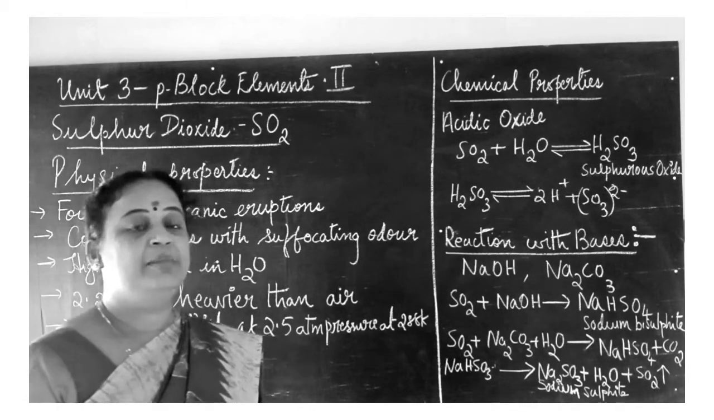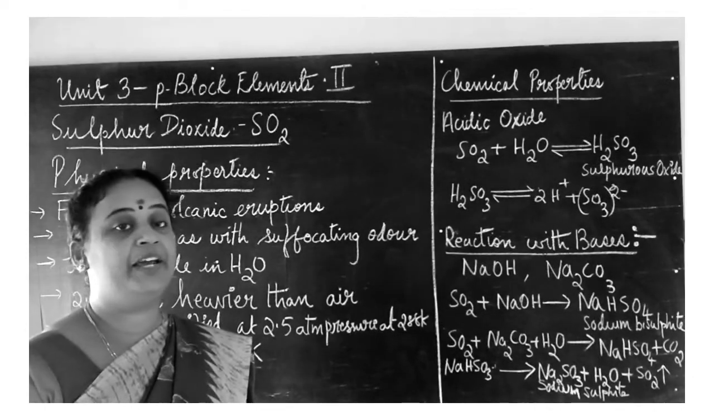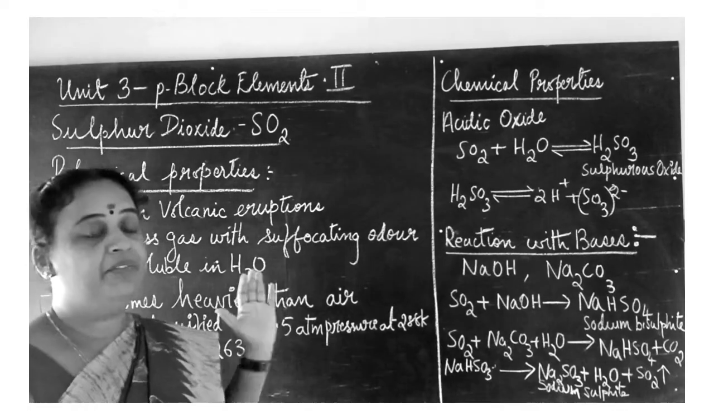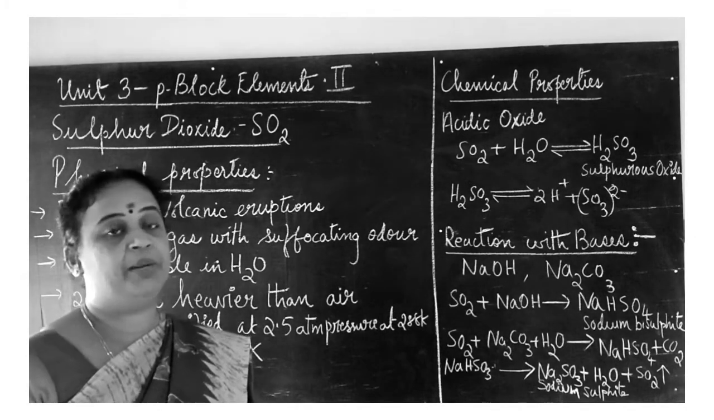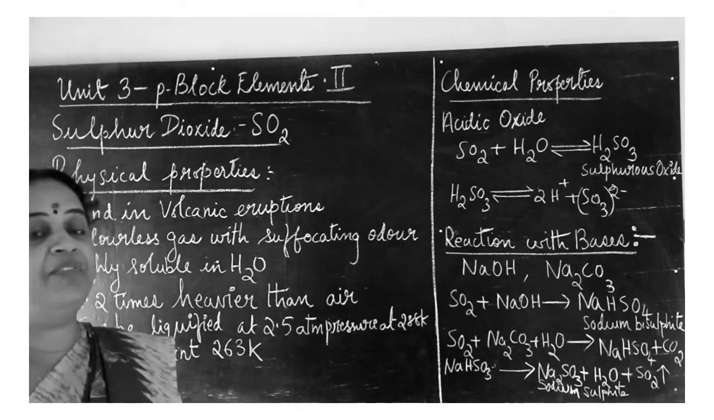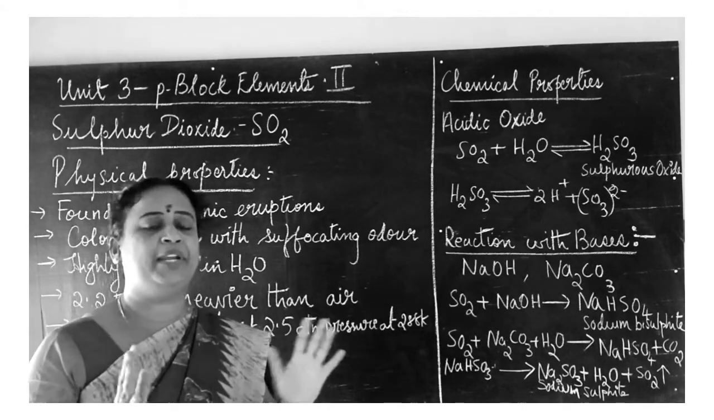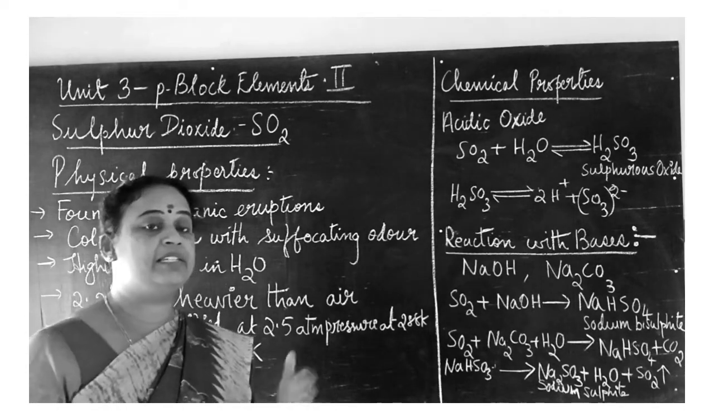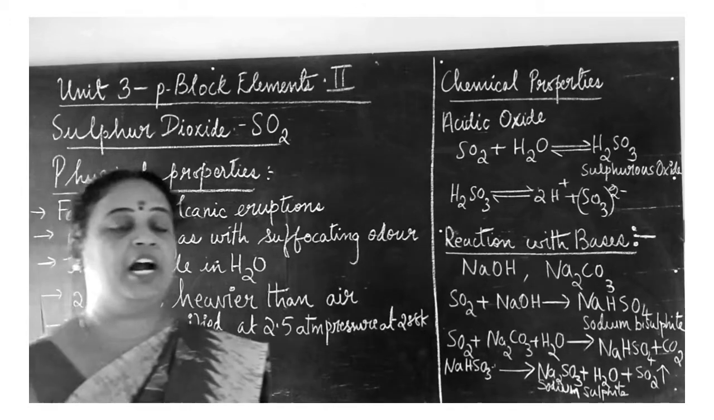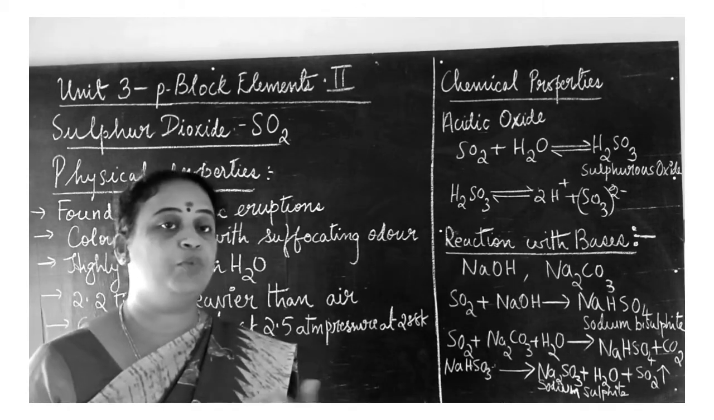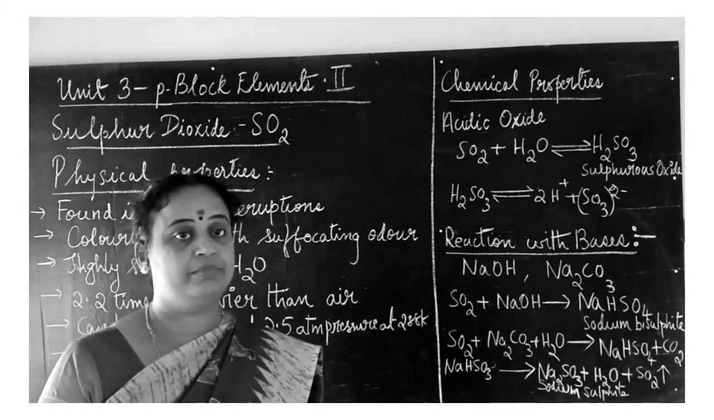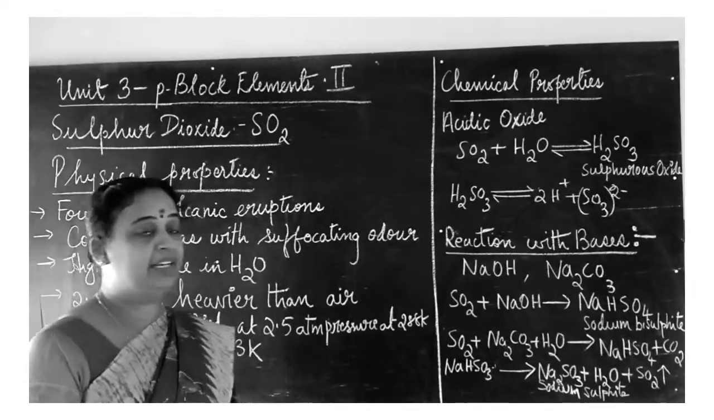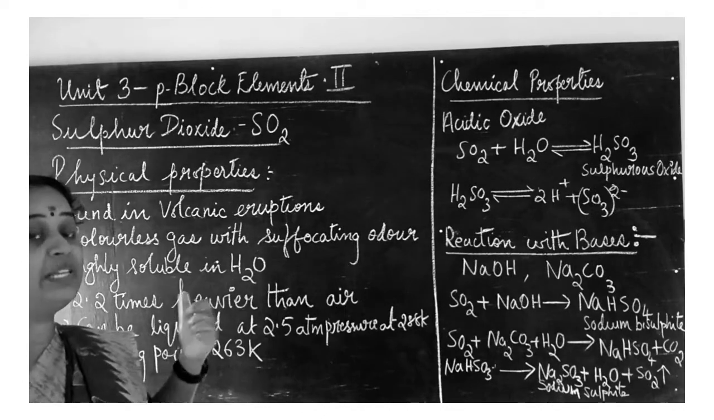Hello students, in this video let us study the properties of sulfur dioxide. First let us look into the physical properties, and later we will see the chemical properties. Sulfur dioxide is a polluting gas. When it is mixed with atmospheric gas, the air we breathe is completely polluted. This polluting gas has different physical properties, so let us see what they are.